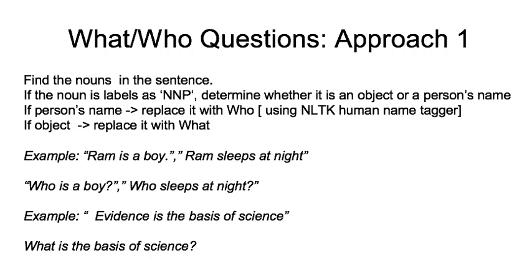Our next kind of questions are what or who questions. So to tackle this, we first find the nouns in the sentence. If the nouns are labeled as NNP, we determine whether it is an object or a person's name. So if it is a person's name, we will replace it by who, and if it is an object's name, we will replace it by what. So for example, we have "Ram is a boy" and "Ram sleeps at night." Now we find that this is a noun which refers to a person's name, we replace it by who, but if it is not a noun which refers to a person's name, we replace it by what.